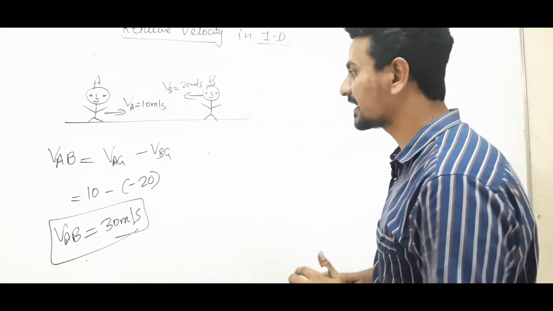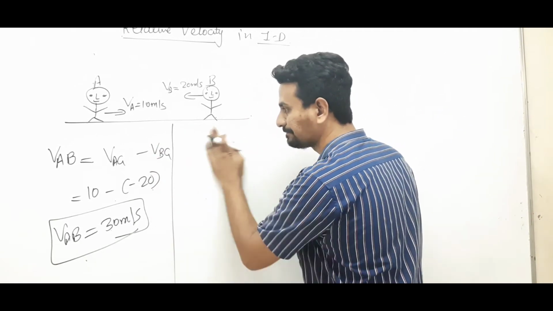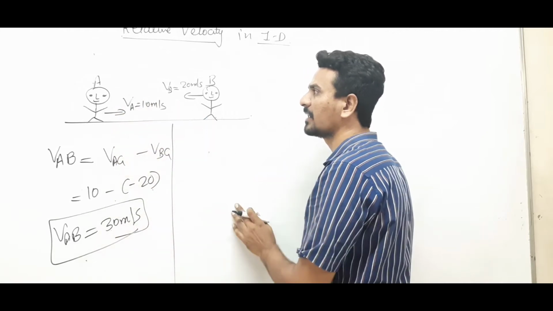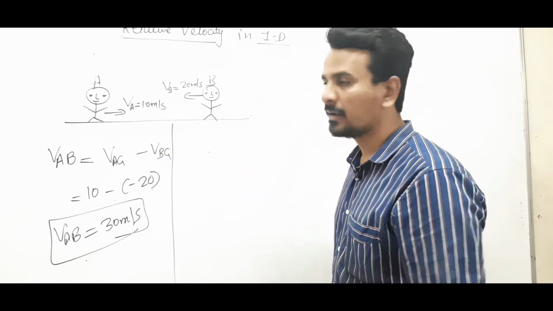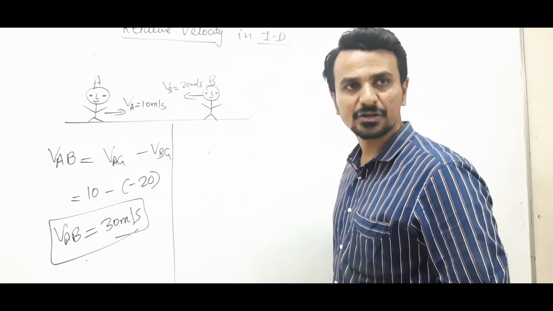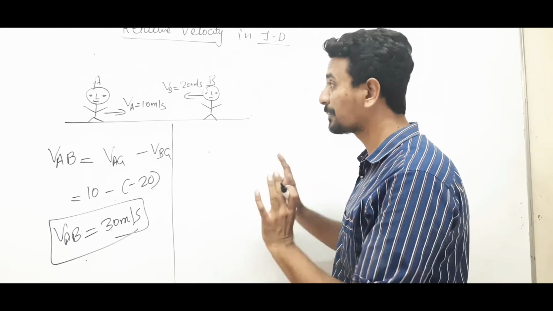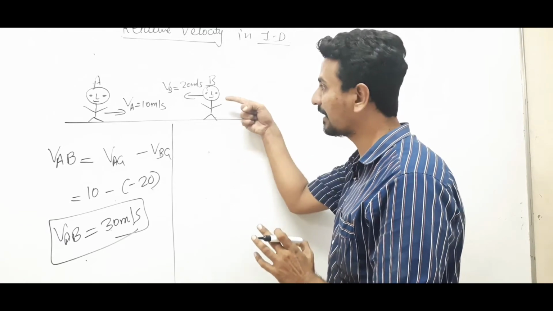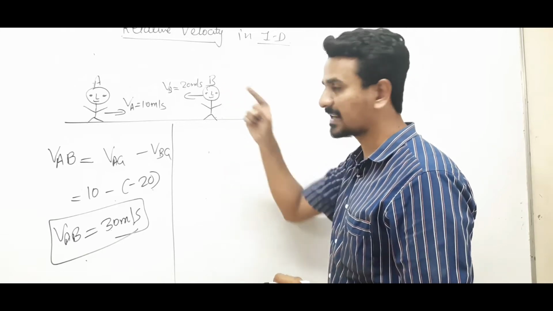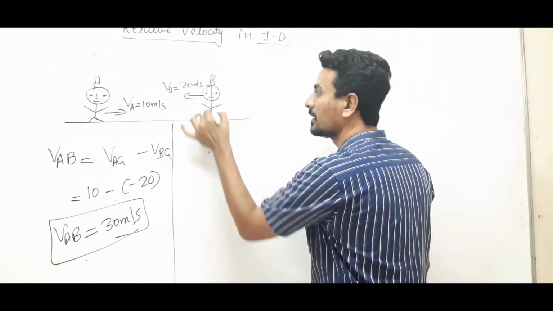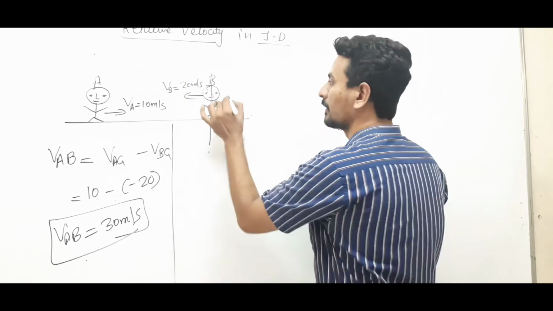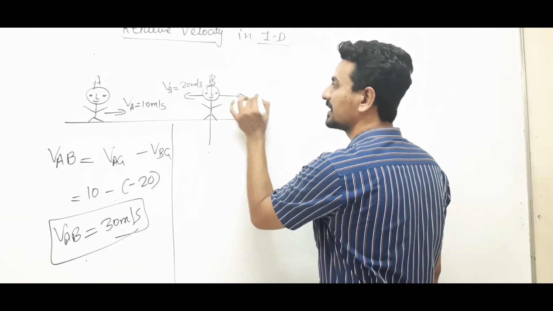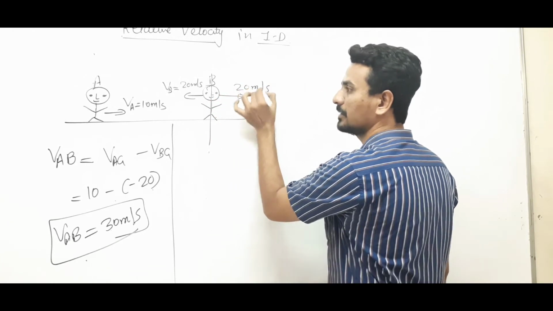See, once again we will understand this. Velocity of A as observed by B. Take B to be at rest. Now how to take B at rest? Already B is having a velocity of 20 in this direction. We want B at rest, so give a velocity equal to 20 in the opposite direction.